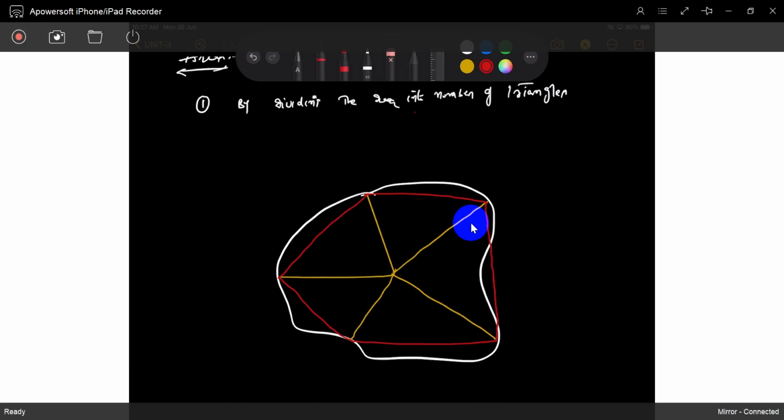Some may be included, some may be excluded. So this will always be a problem. So how to rectify this? Rectify by increasing the triangles. If you increase the number of triangles, then the rectification will be good. Understood?